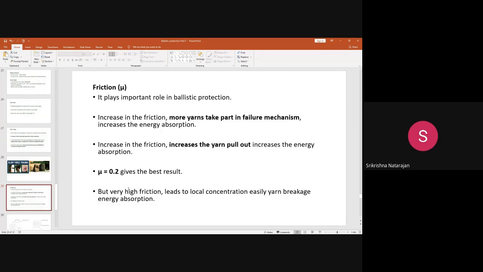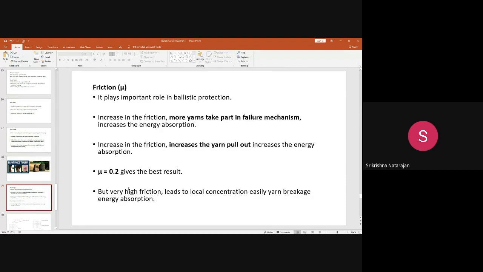When the projectile is striking the specimen, more yarns will take part in the energy absorption, so that will give a good ballistic protection. But the problem here is, if you increase the friction too high, then what will happen? It will create some yarn pullout, meaning it will create some breakage. The friction becomes too high. Yarn pullout can happen where one yarn can actually pull out from the structure, so that can lead to better absorption of energy.